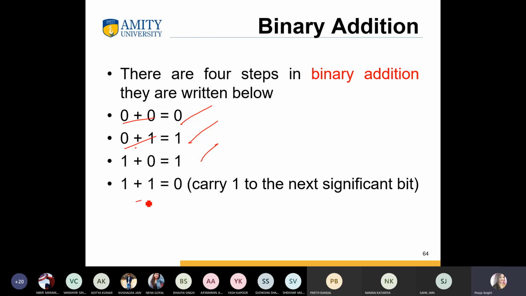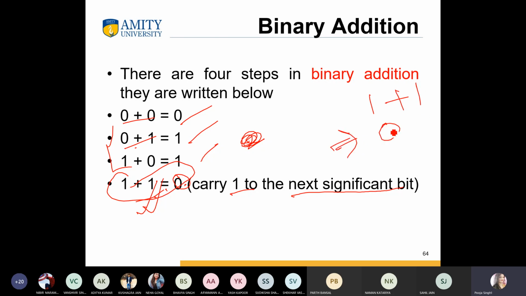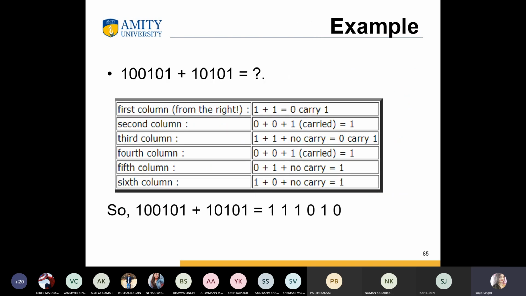And if we talk about 1 plus 1, this is very simple, but 1 plus 1 could not be 2, है ना? So here we simply write 0 and carry 1 to the next significant bit. Okay, means binary में हम क्या ले सकते हैं? Either we can take 0 or we can take 1. So if we talk about 1 plus 1, we take 0 and carry 1 for the next significant bit. Okay, this is another example.